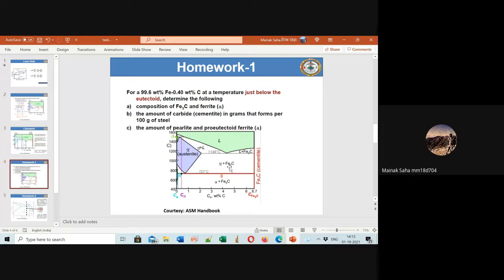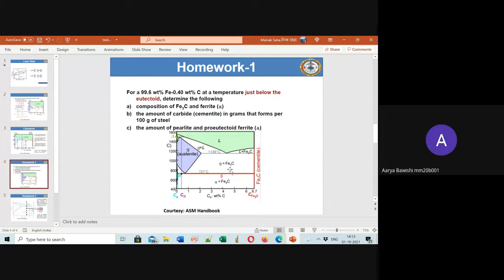What is the volume fraction at around 900 degree temperature? Keep the same temperature, don't change it. At 900 degree, what is the volume fraction of gamma and Fe3C? You have to find out the gamma plus Fe3C volume fraction using the lever rule for 3 weight percent carbon, 4.2 weight percent carbon, and 5 weight percent carbon at 900 degree. This is new.